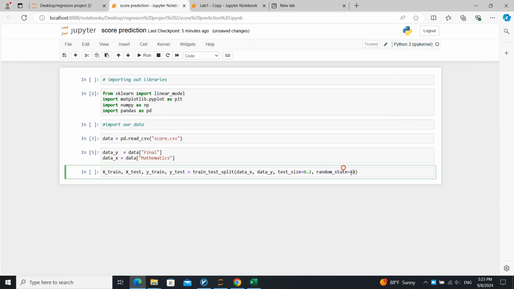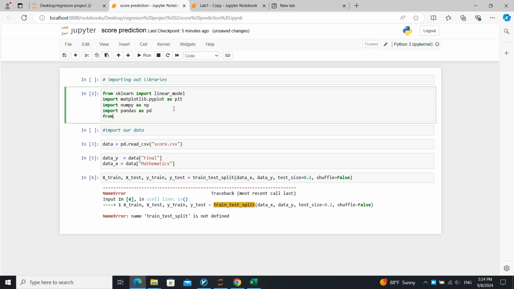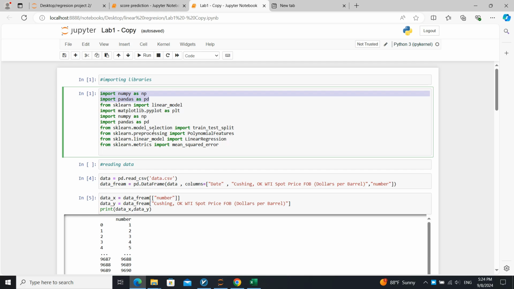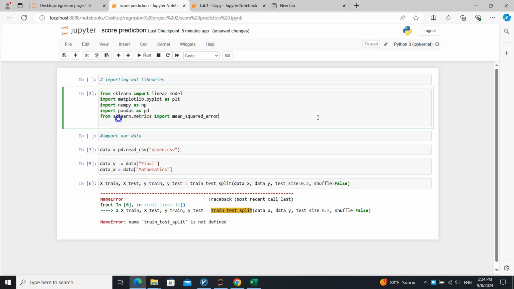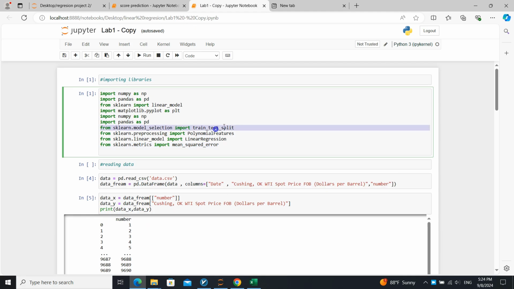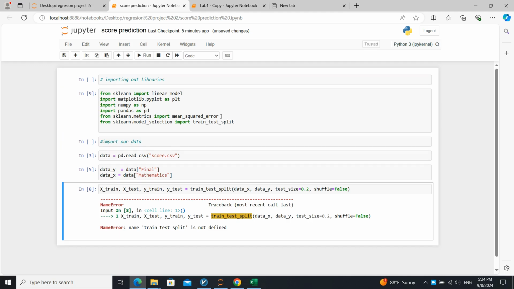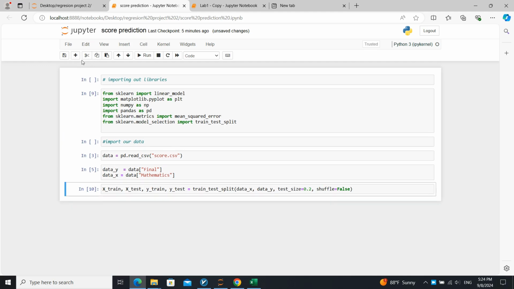Shuffle false. What do we do by that? Let's run it and show you. Oh, we don't forget to import from scikit-learn.metrics. Okay, now it must run. Oh, sorry, train_test_split. We didn't import that.